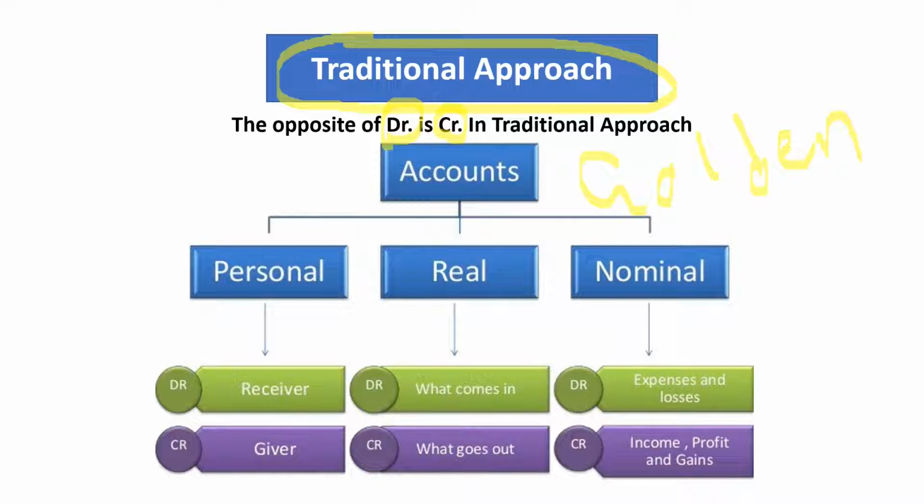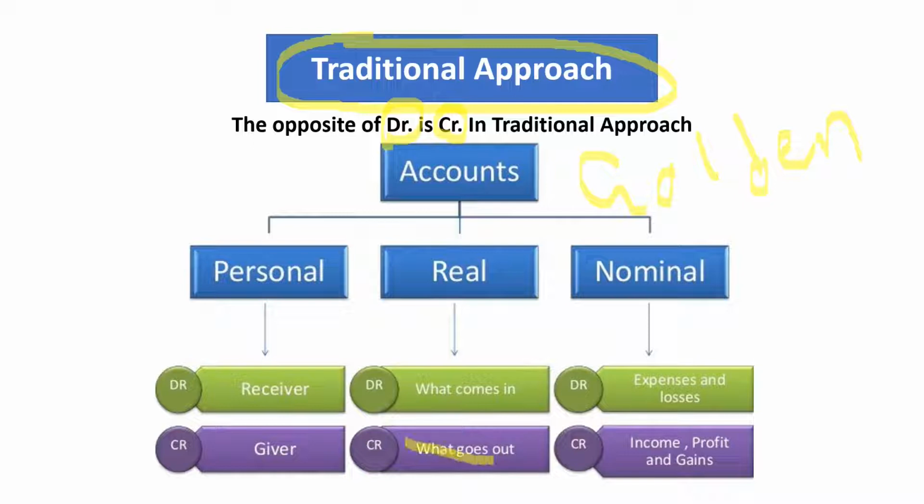Firstly, we are dividing the accounts into three parts, as we said: personal, real, and nominal. The personal account rule is debit the receiver and credit the giver. Further, we will explain it in an example. Real account says debit what comes in. What comes into the organization, debit it.